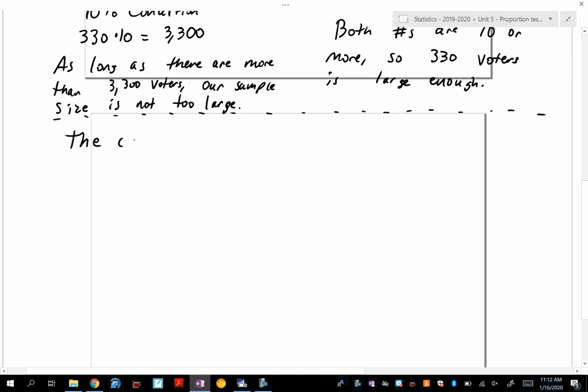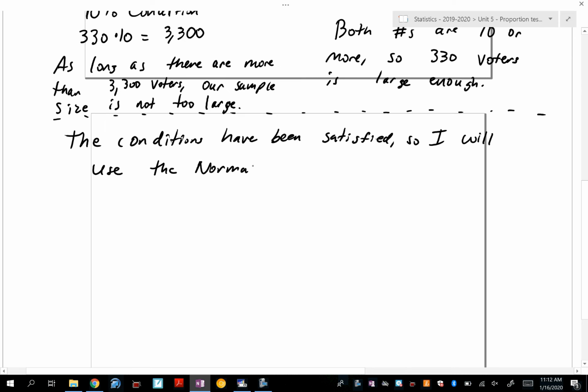The conditions have been satisfied, so I will use the normal model to run a one proportion z interval.